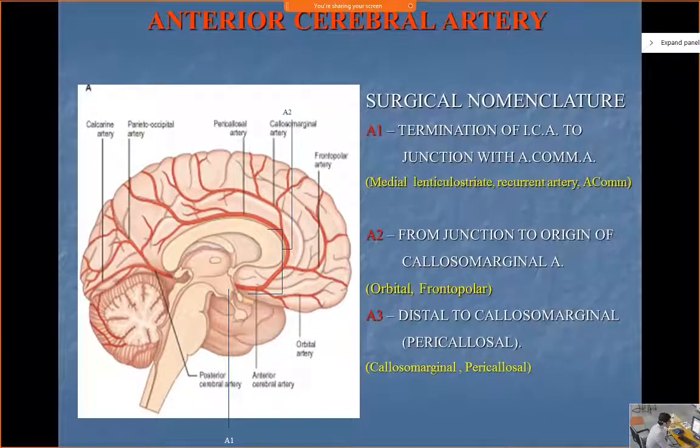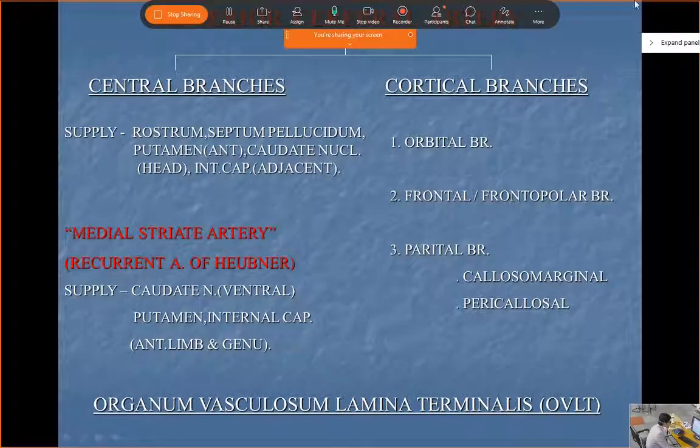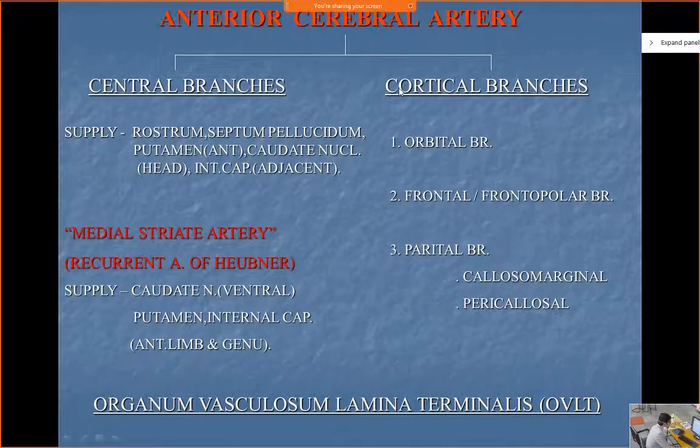Now if you see the anterior cerebral artery, there are different parts. We don't go into details of this. We'll just see there are some branches of the anterior cerebral which are central and which are cortical. Okay, the central branches, what will they supply? Anyone? The central branches, what is their function?